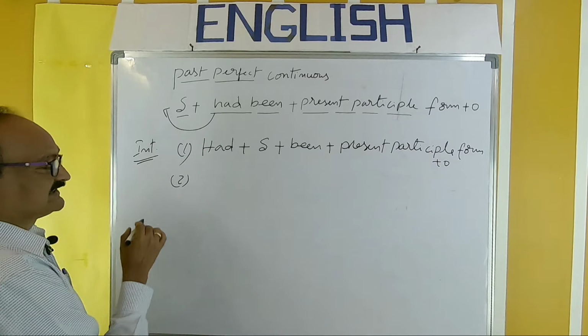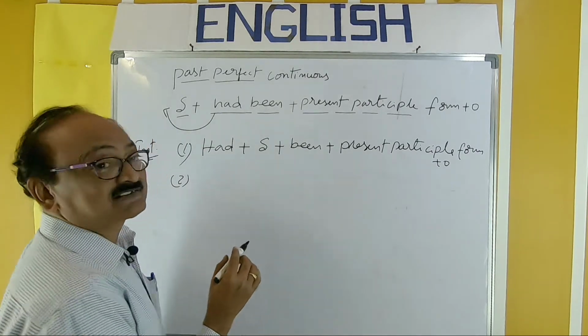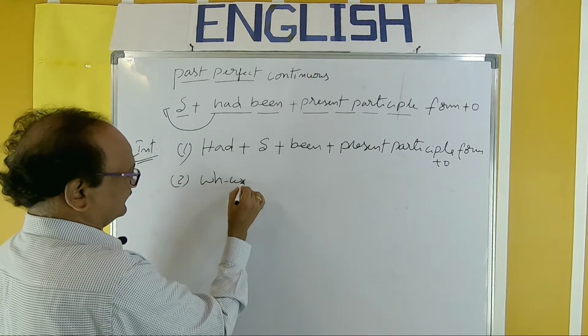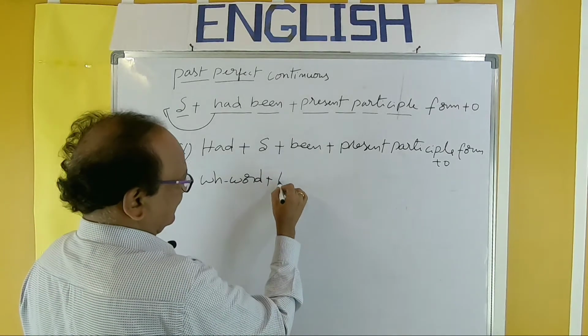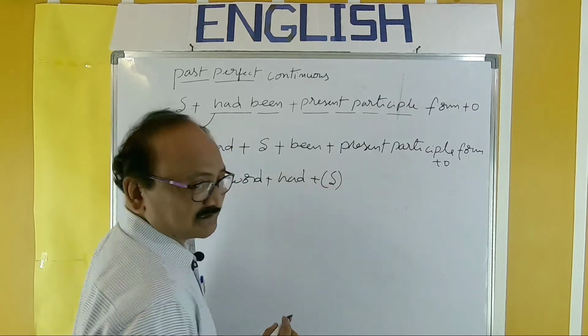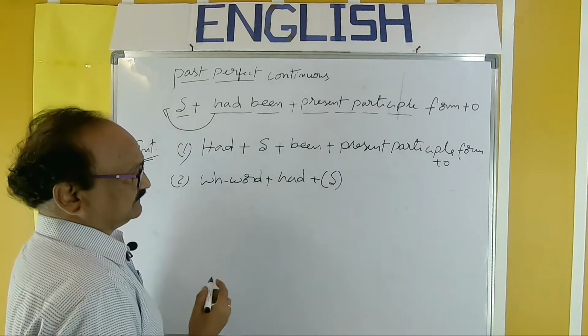The second type of question is the question beginning with an interrogative word, that is, a WH word, plus the same pattern. Had plus subject plus been plus present participle form plus object. The subject may be there and may not be there, depending upon the WH word we use.